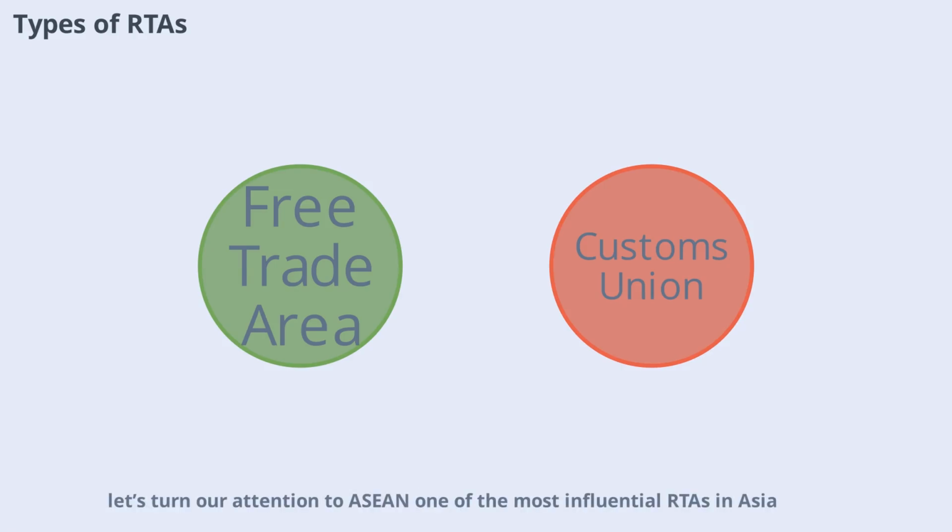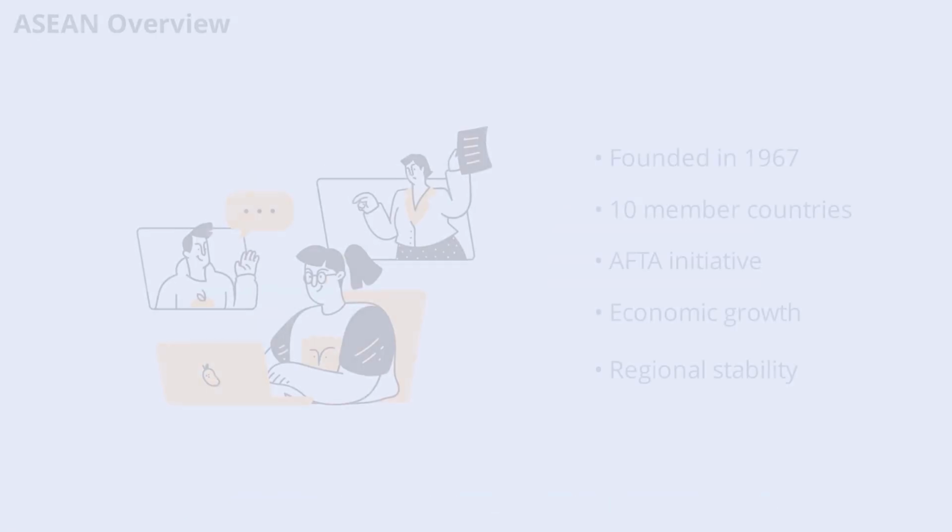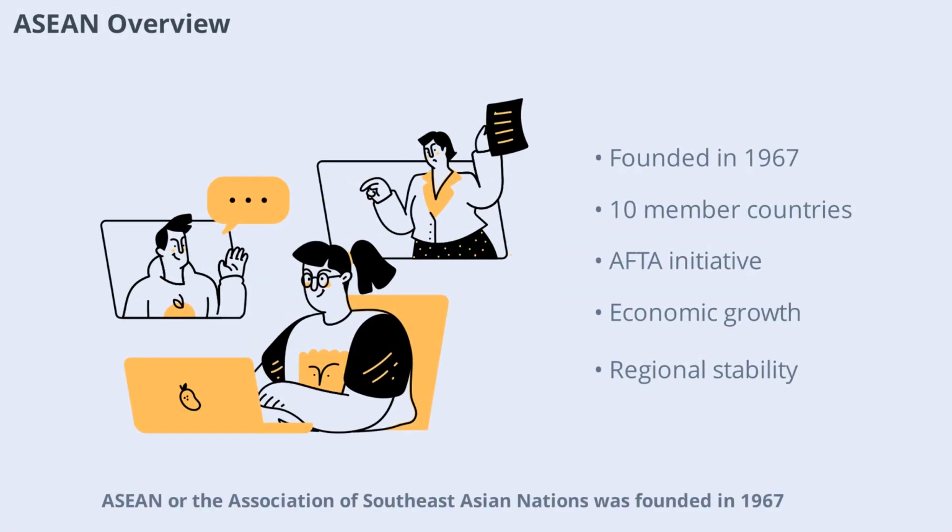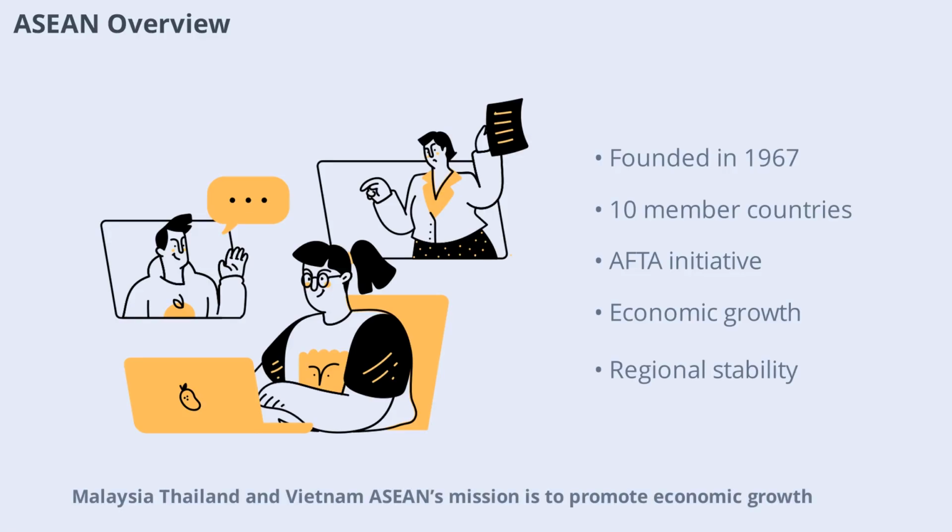Now let's turn our attention to ASEAN, one of the most influential RTAs in Asia. ASEAN, or the Association of Southeast Asian Nations, was founded in 1967. It includes 10 member countries across Southeast Asia, such as Indonesia, Malaysia, Thailand, and Vietnam. ASEAN's mission is to promote economic growth, social progress, and cultural development. The ASEAN Free Trade Area (AFTA) is a key initiative, aiming to reduce tariffs and boost trade among members. Through cooperation, ASEAN has become a powerful force in regional stability and prosperity.